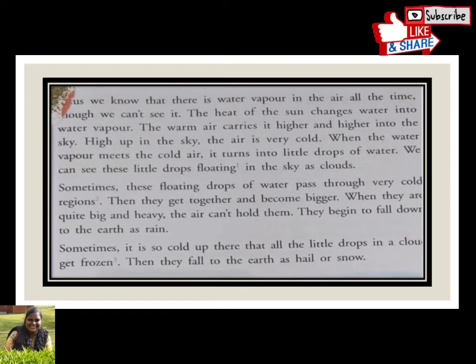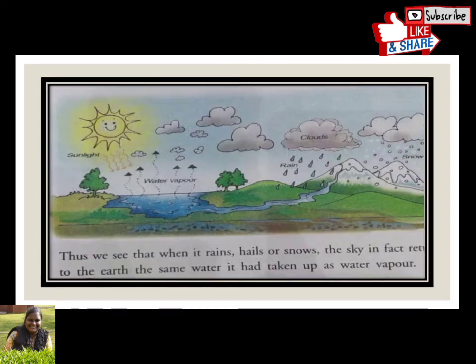Sometimes these floating drops of water pass through very cold regions. Then they get together and become bigger. When they are quite big and heavy, the air can't hold them. They begin to fall down to the earth as rain. Sometimes it is so cold up there that all the little drops in a cloud get frozen. They fall to the earth as hail or snow. Normally what happens is that the paragraph is explained here.